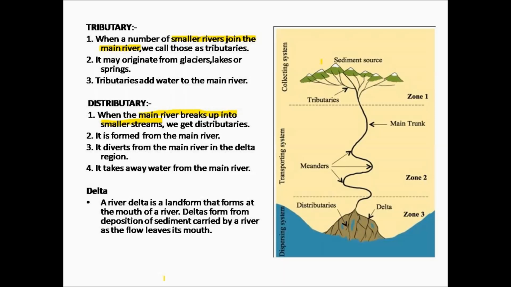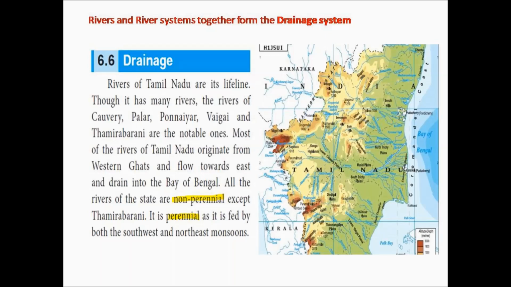In this delta region, the river deposits all its sediments which they carry along and it forms the typical triangular shape. Hence, it is named as a delta. This delta region is very fertile and helps in cultivation. Rivers and river system together form the drainage system. We will start with the drainage system of Tamil Nadu.